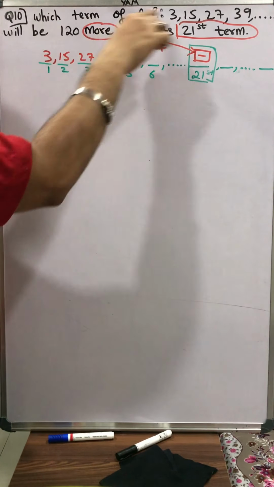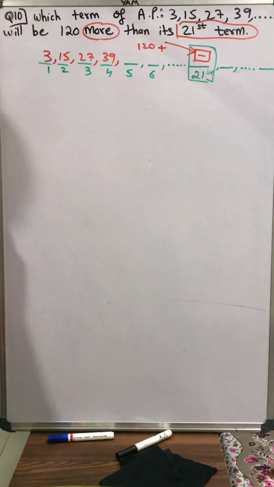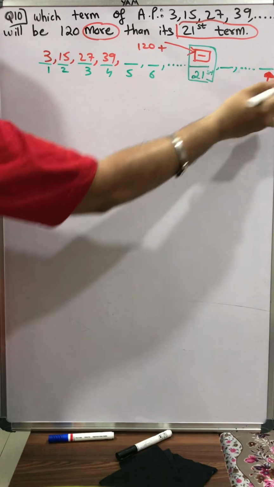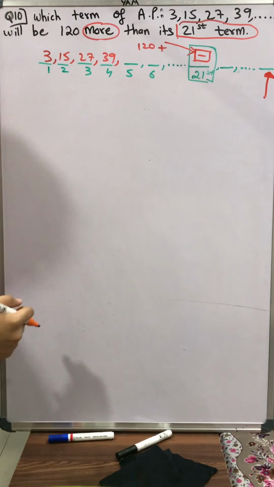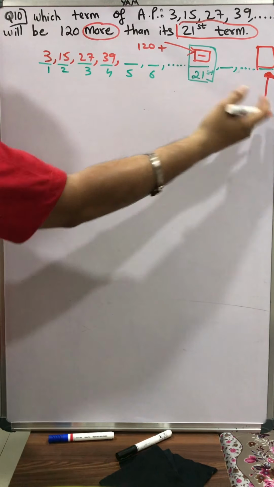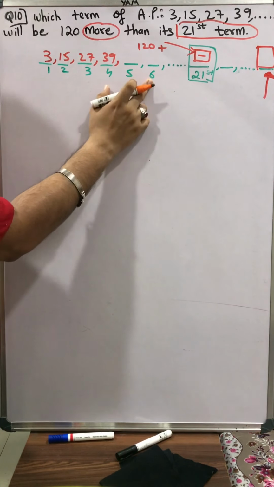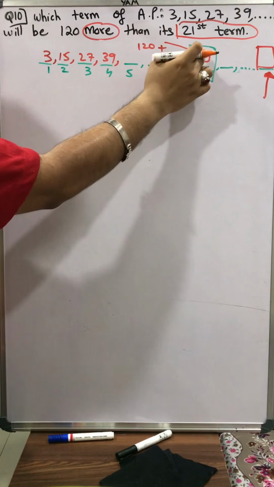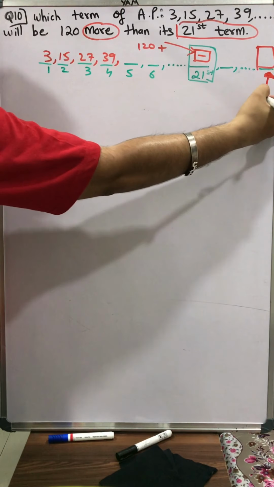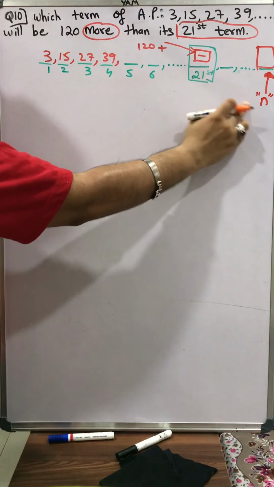I don't know how many terms are there. So once again, which term of the AP will be 120 more than its 21st term? Let us assume that this term, where my arrow is, I don't know at what position it is. This is at the first position, this is the second position, third, fourth, fifth, sixth position, this is at the 21st position. I don't know the term's value, only that 21st position. Let us suppose that this arrow वाला term is the nth term. It's at position n.